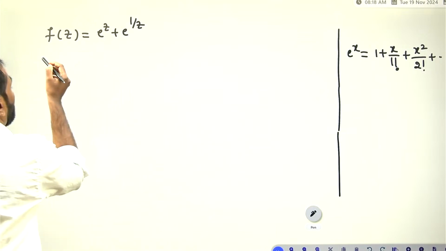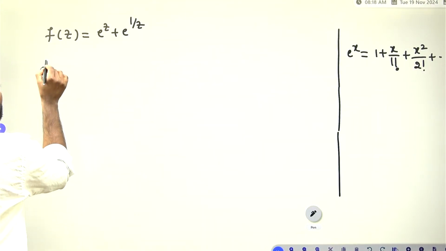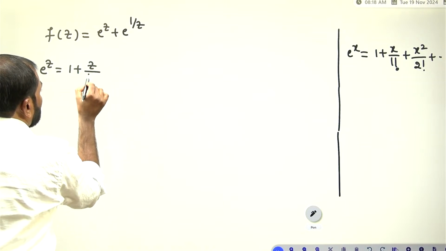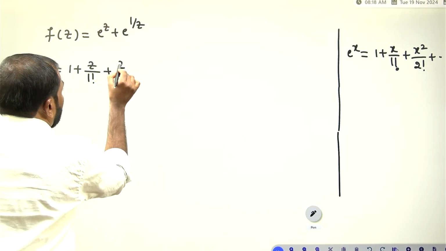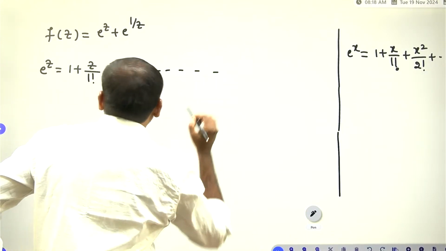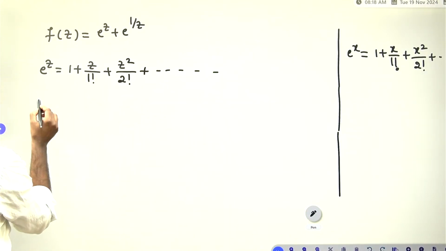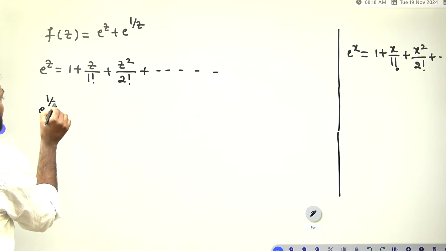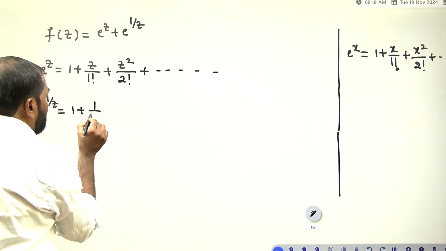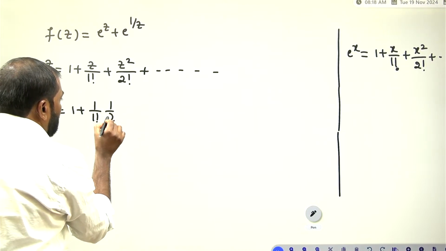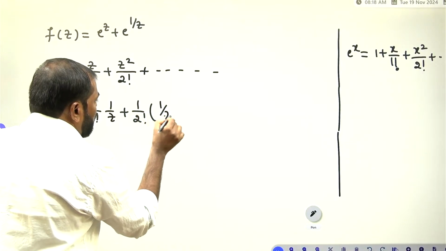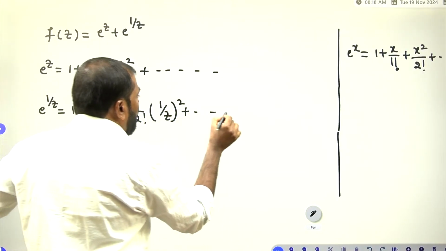Now you have to take e power z is equal to 1 plus z by 1 factorial plus z square by 2 factorial plus and so on. This is the series. Then take e power 1 by z is equal to 1 plus 1 by 1 factorial into 1 by z plus 1 by 2 factorial into 1 by z whole square plus and so on.